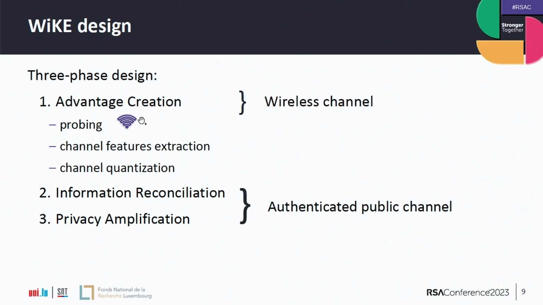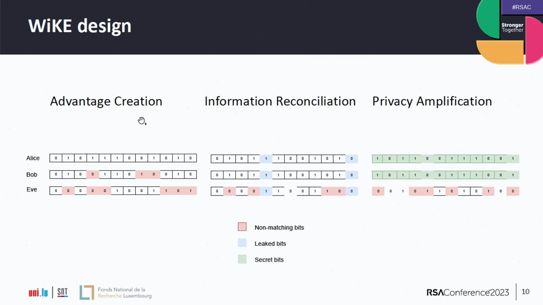First we have probing, then the legitimate parties extract the channel features, and finally there's channel quantization to transform these analog signals into digital random strings. Then we run the information reconciliation phase, which is basically error correction, followed by privacy amplification. And now we'll see why.